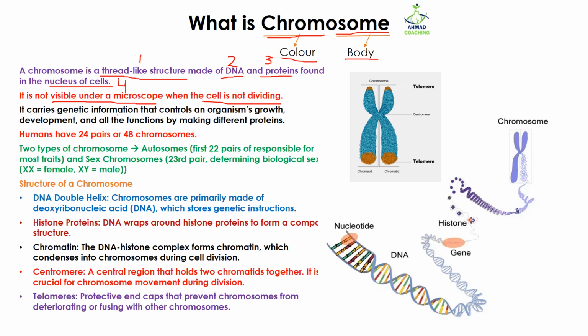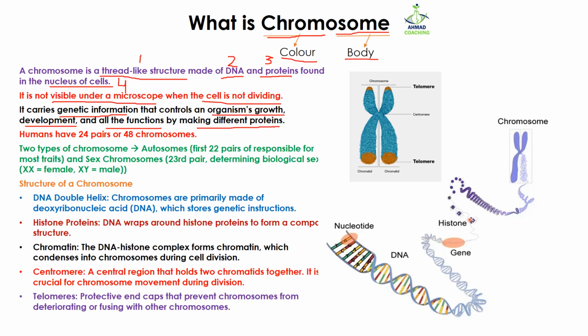Now, why are chromosomes important in a cell? The chromosomes carry genetic information, and this genetic information controls organisms' growth, development, and all the functions by making different types of proteins.